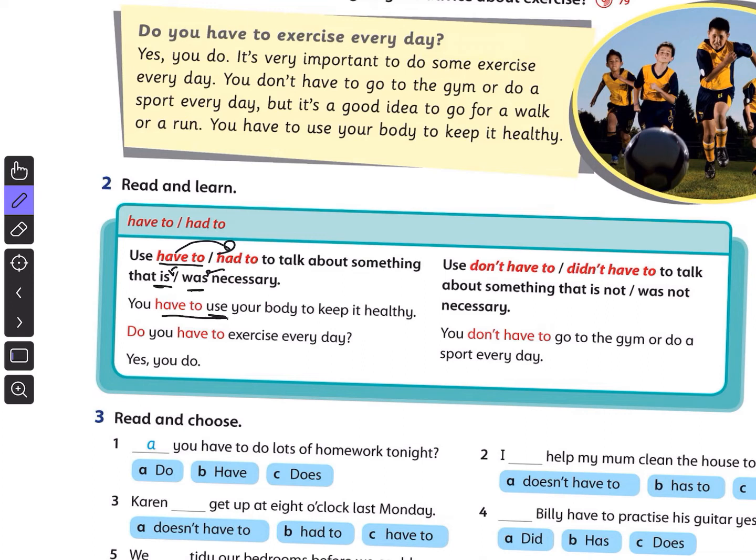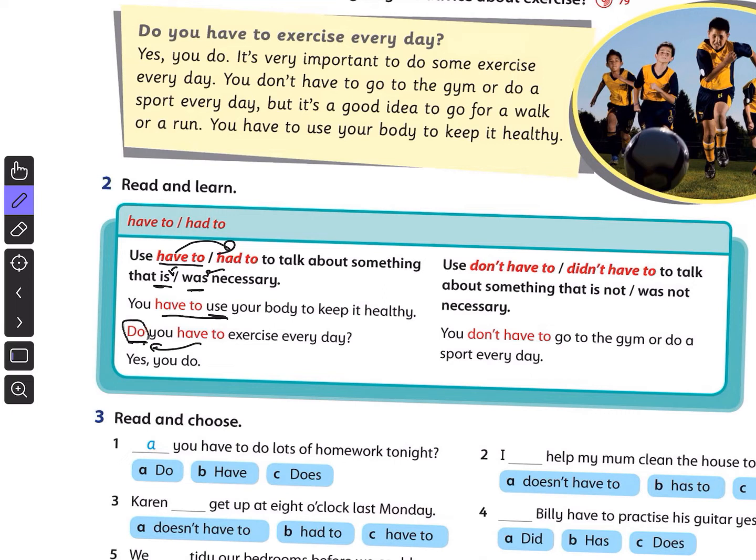Also here, while we ask a question, we have to use do. We don't need to use have at the beginning of the sentence because it is a modal verb. Here it talks about necessity. It's not an auxiliary verb. Okay, it is have to and had to.